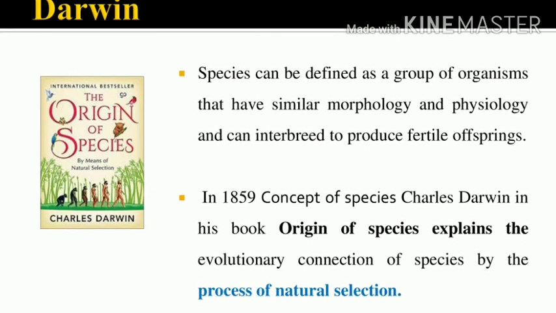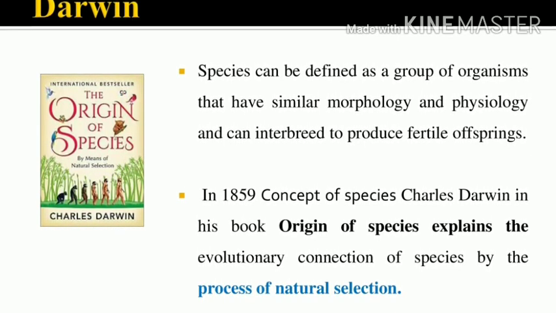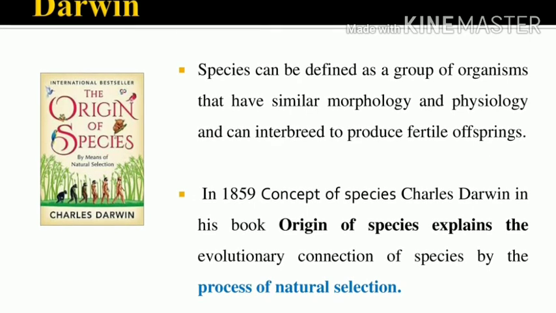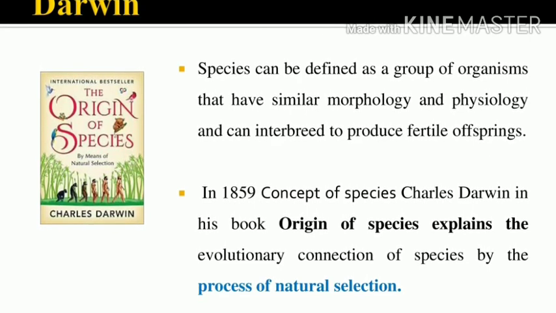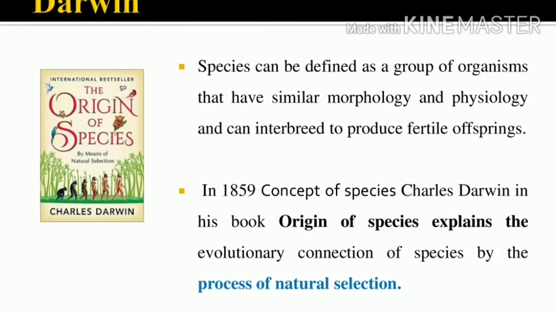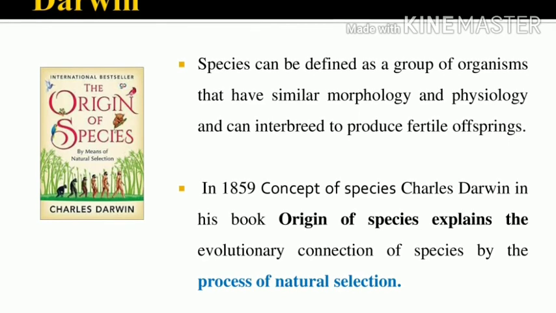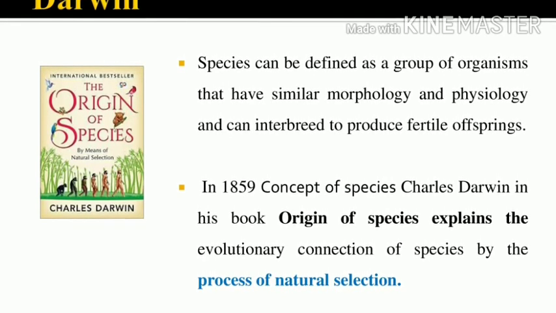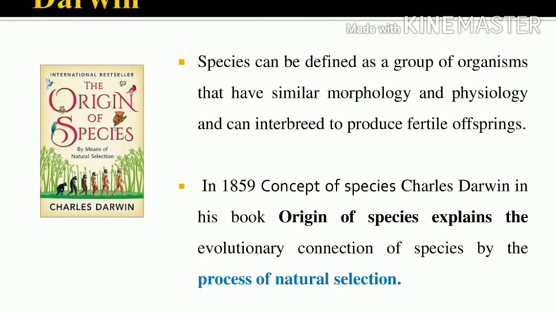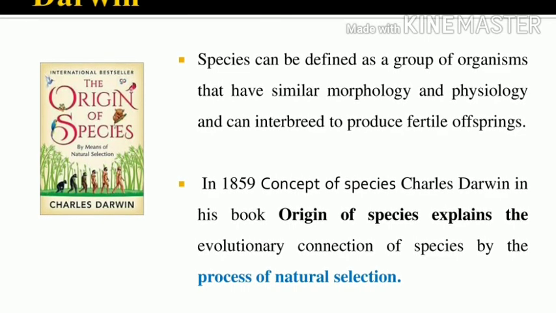So who are the people who gave the concept of species? First is John Ray, who described the species as a group of morphologically similar organisms arising from a common ancestor. What is the concept by Carolus Linnaeus? Species as the basic unit of classification. What is the concept by Charles Darwin?